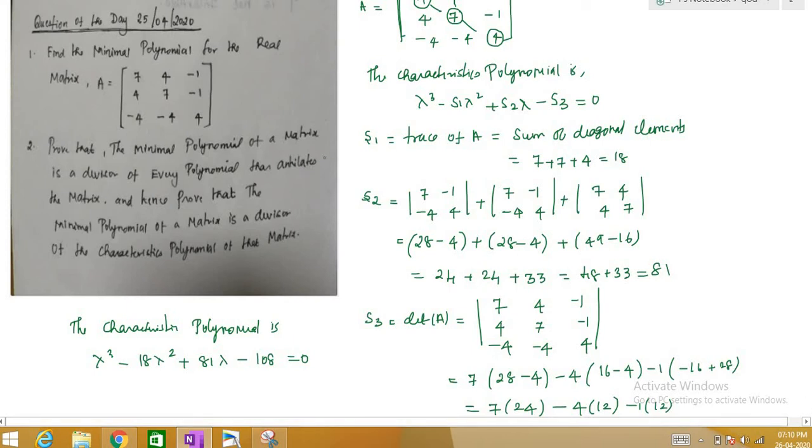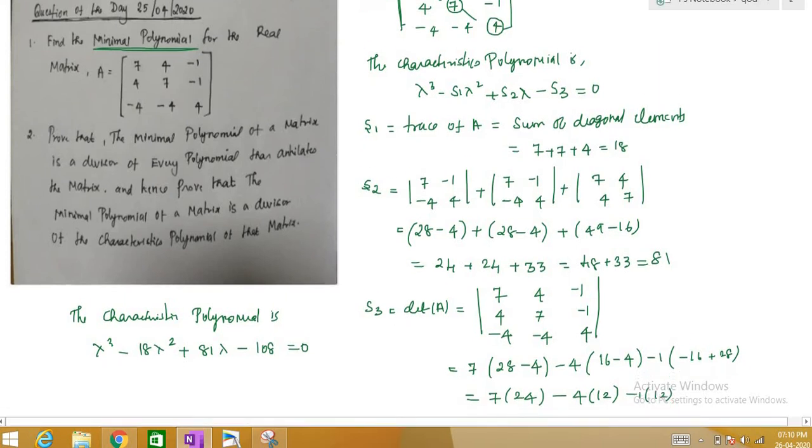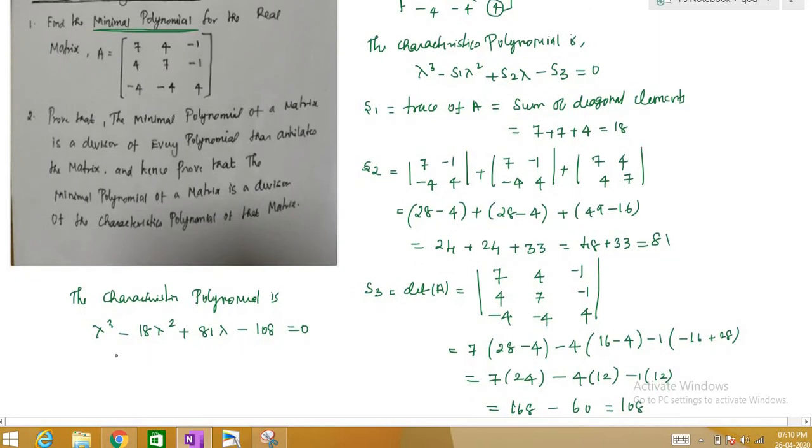But in the question they have asked us to find the minimal polynomial. So to find the minimal polynomial, you have to express this as a product of linear factors. These are very easy. This is a third degree polynomial, so you have 3 roots.